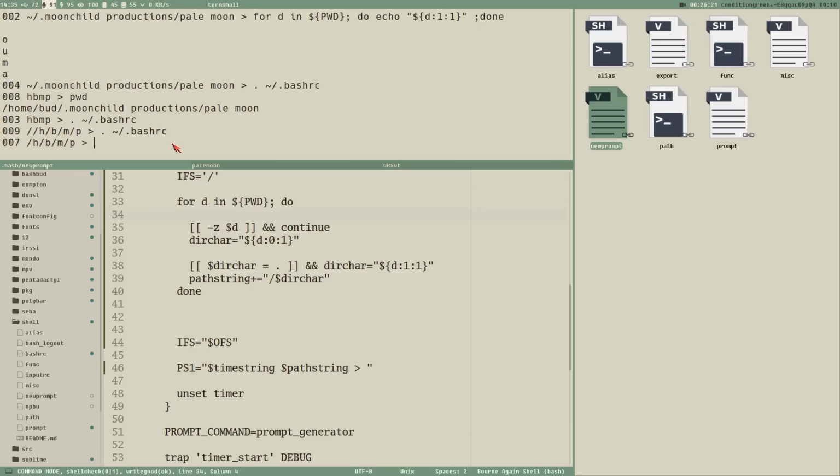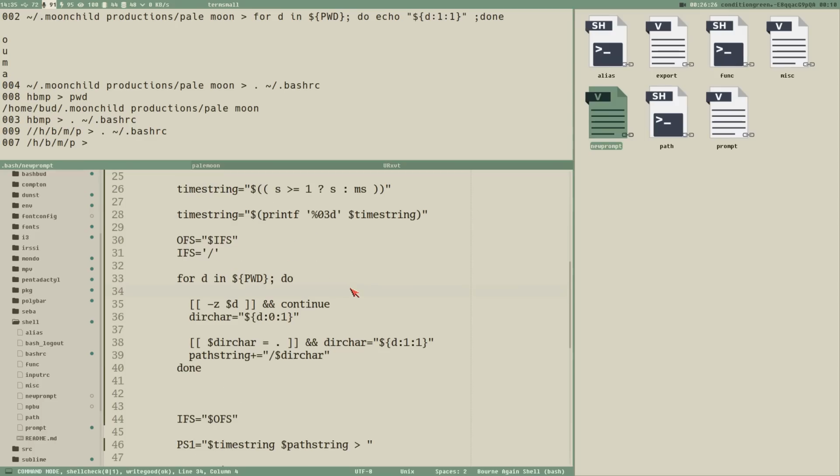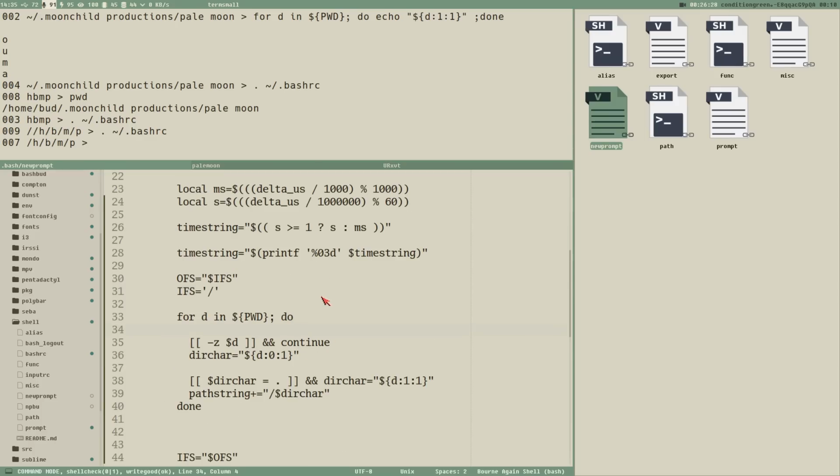Yes, okay, now we want to replace this H and B with the tilde, and I think we do it like this. We remove the home directory from the beginning of PWD like this.